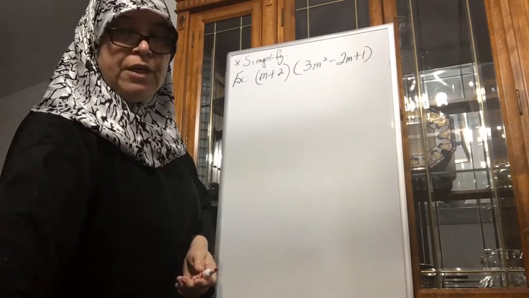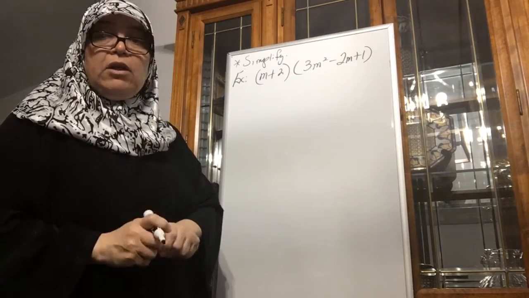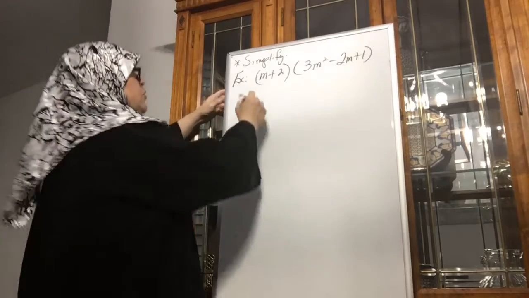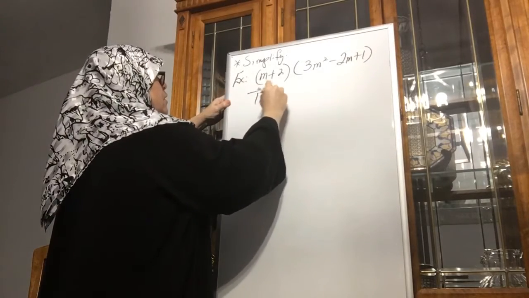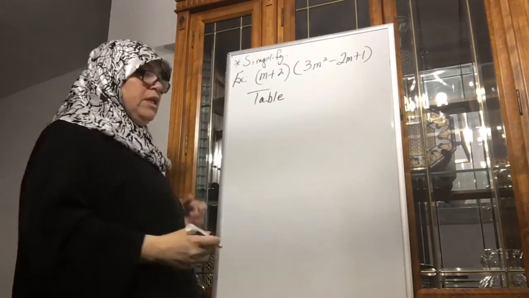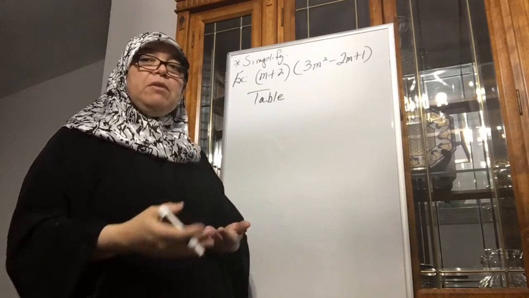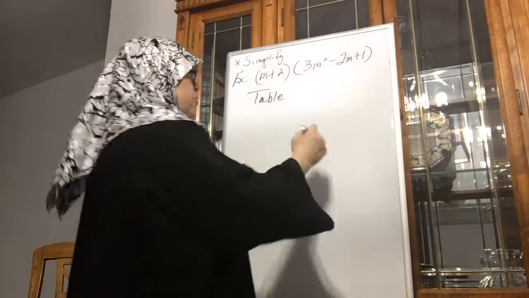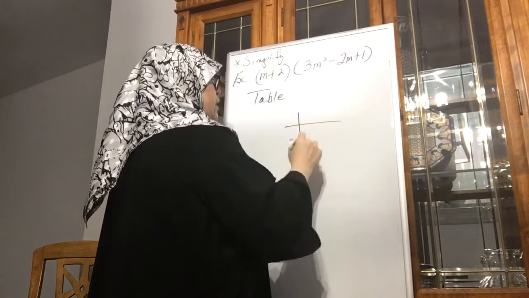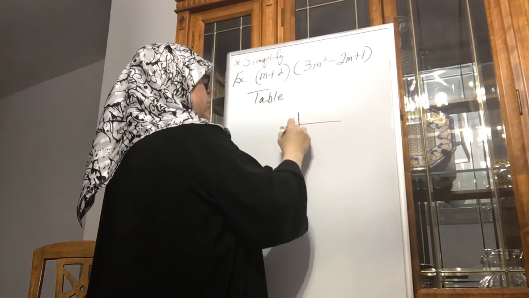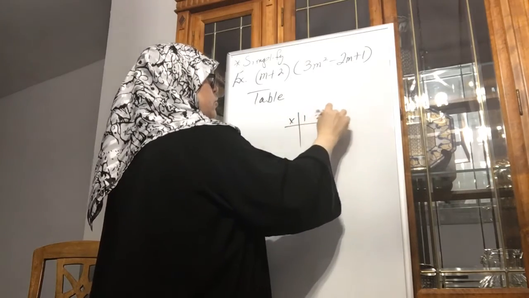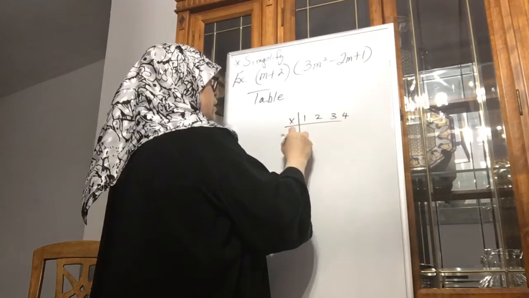The first method I'm going to use is called a table. A table, it's kind of like when you have the multiplication table that you grew up with, and I'll draw it really quick.